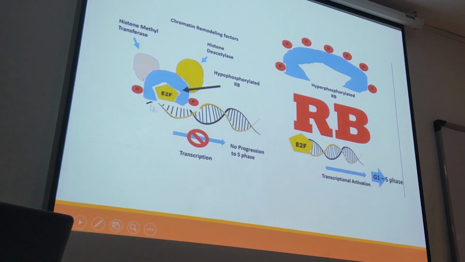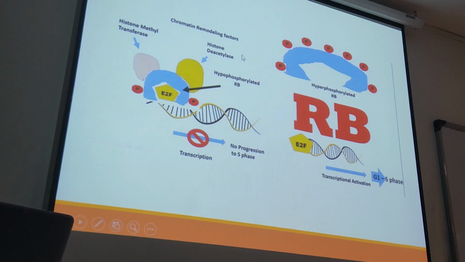When the RB is hypophosphorylated, it attaches to the E2F. When the E2F is attached to this RB protein, the process of transcription stops. As a result, there is no progression to S phase and no cellular proliferation. But when the RB is hyperphosphorylated, it cannot attach to the E2F, and E2F continues the process of transcription and activation. There is progression from G1 to S phase, then we have DNA synthesis and cell proliferation.